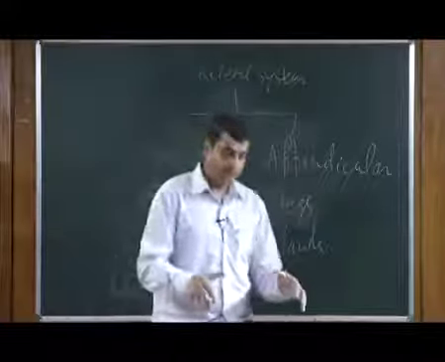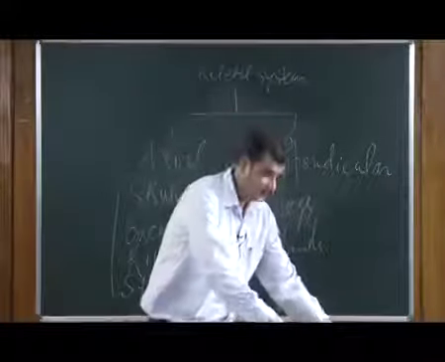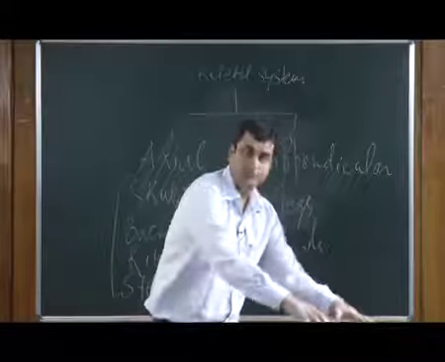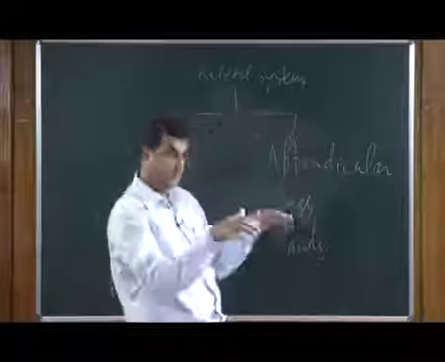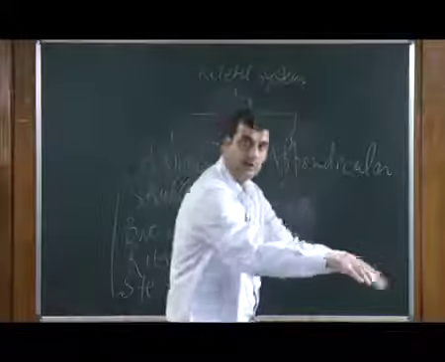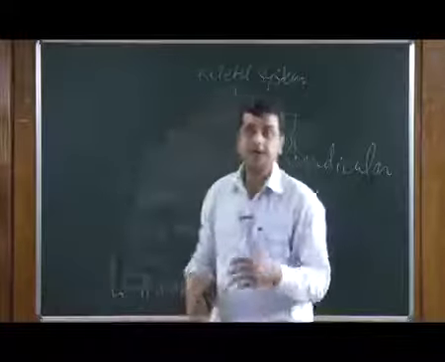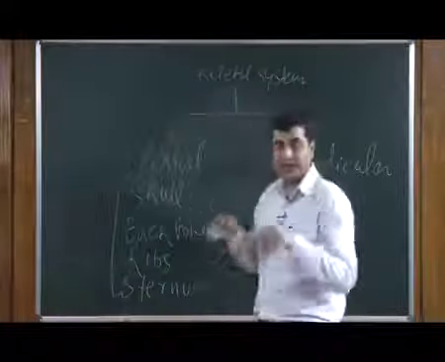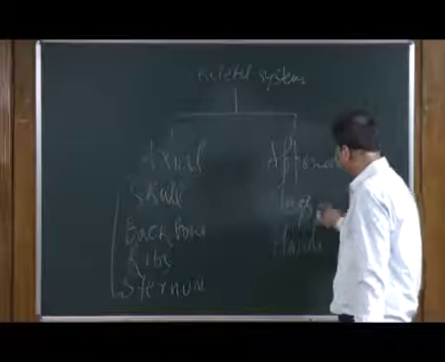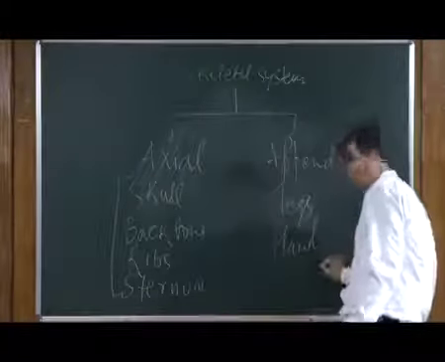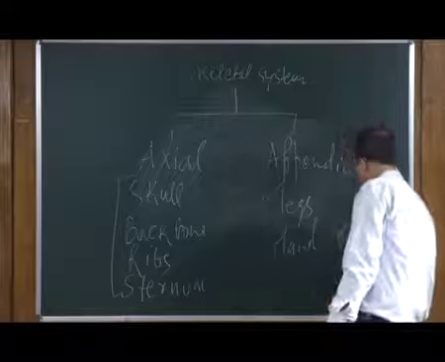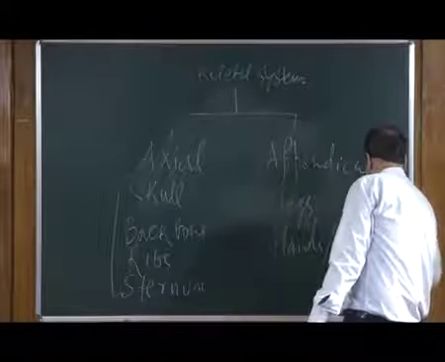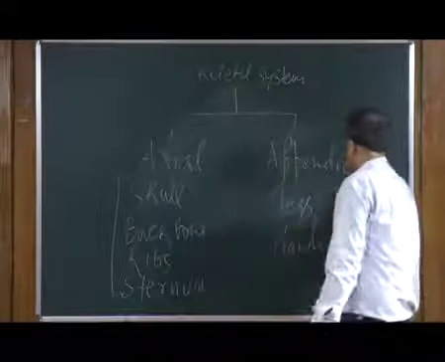In animals, suppose animals are standing like this, these two are called forelimbs because they are in the front, while the back side is called hind limbs. So, forelimbs and hind limbs.